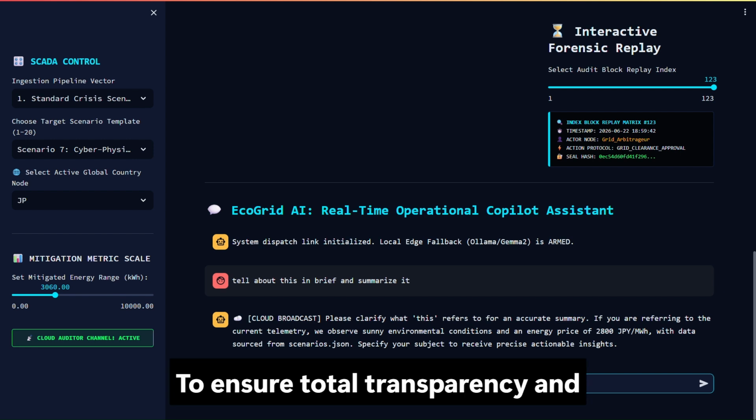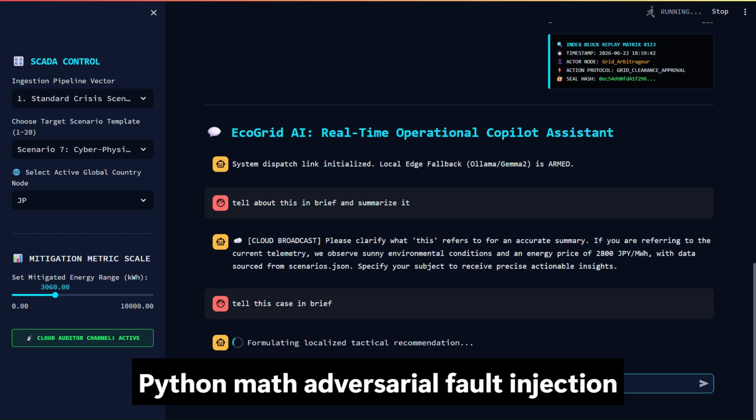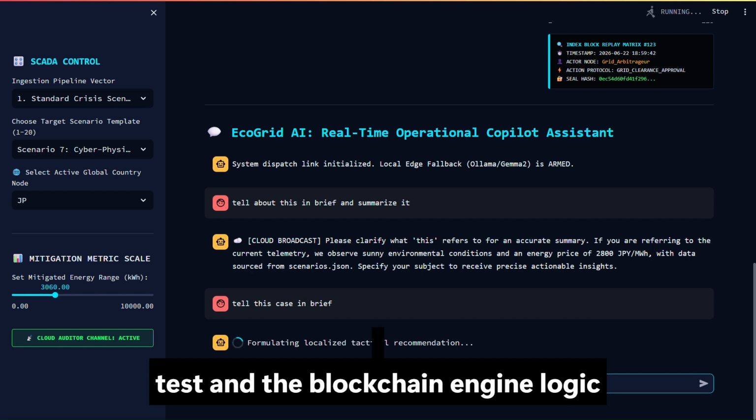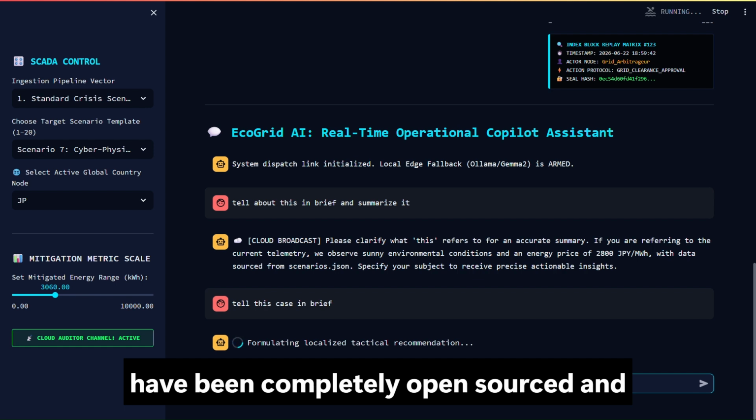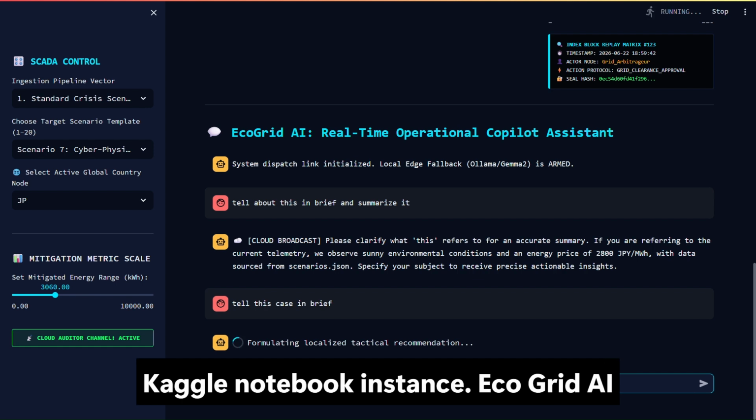To ensure total transparency and reproducibility, the underlying core Python math, adversarial fault injection tests, and the blockchain engine logic have been completely open sourced and verified independently in our public Kaggle notebook instance.